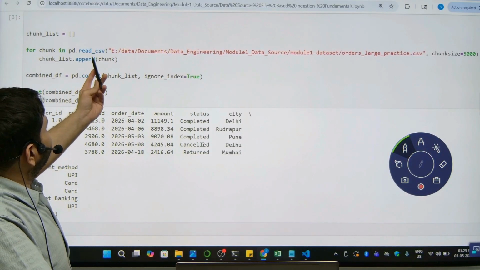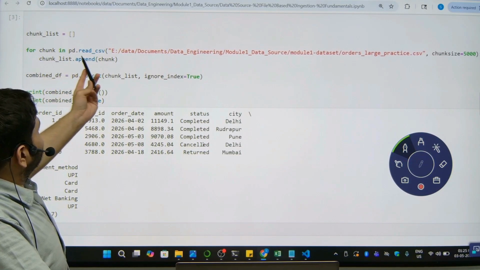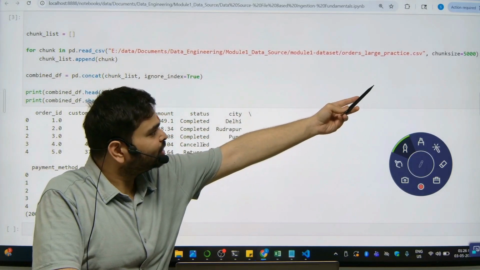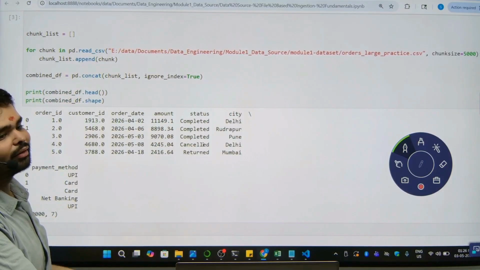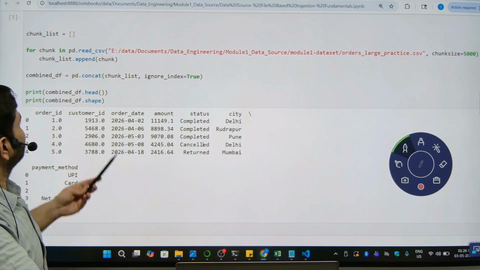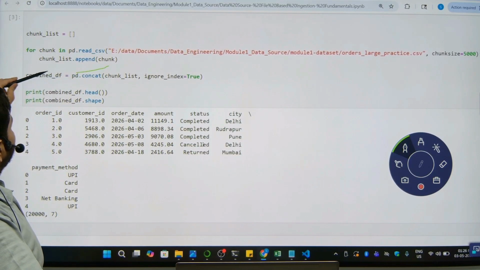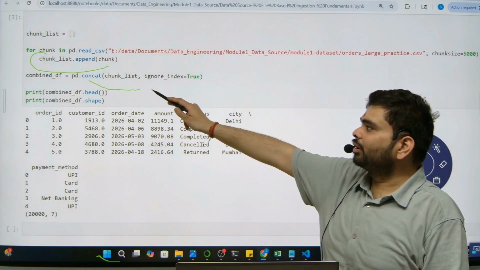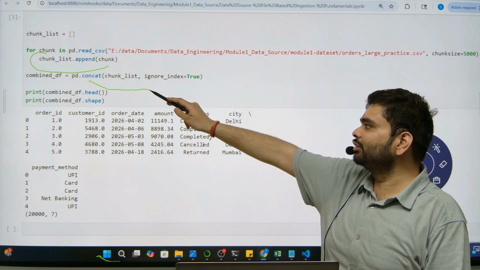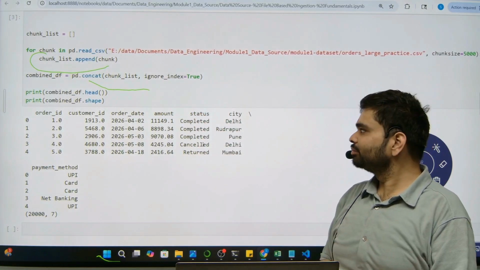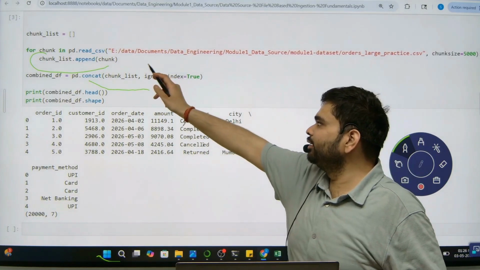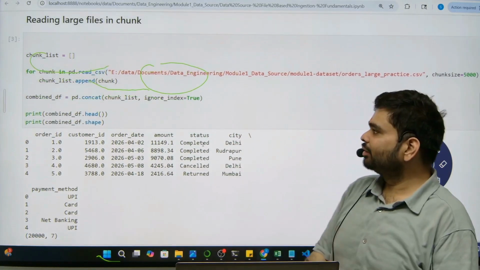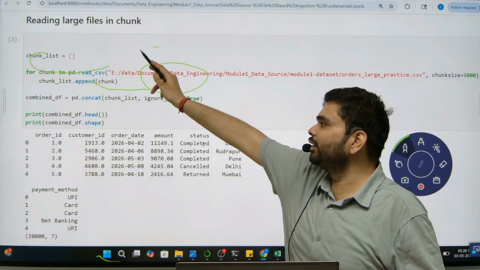How are we doing that? We are trying to read the CSV file. For chunk in read_csv with the path and chunksize, you can specify the chunk size as 5000. It is your choice what you want to specify. Each chunk will be appended into an empty list. After that, using the pandas concat function, you can combine all the chunks. You have to handle the index, because if you don't, there can be a problem. So this is a very simple example of loading data in chunks.